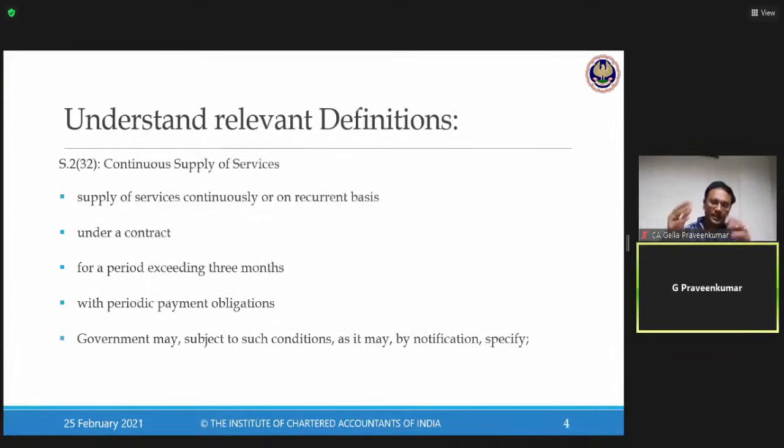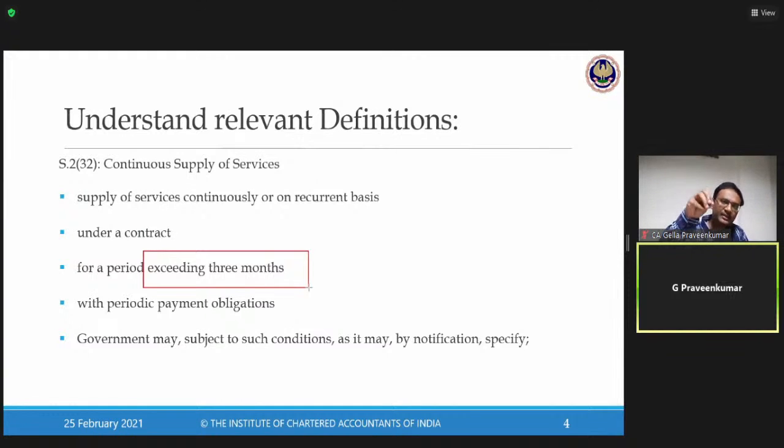Next, in the same lines, the continuous supply of services. The thin line of difference between the first, supply of goods, and this one: in relation to goods, there is no reference to a period of contract.